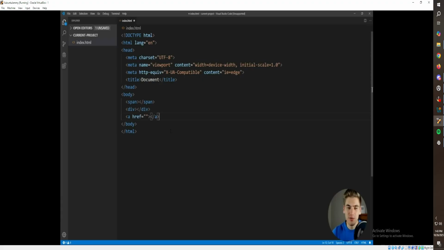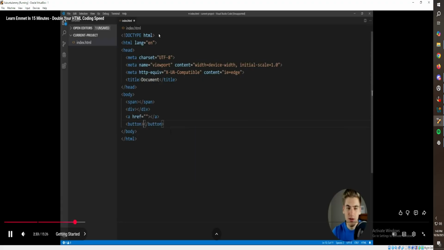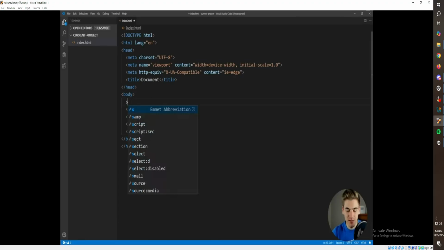And we can do this with pretty much any tag that you can think of. For example, a button, and the list goes on and on. And that alone will already save you twice the time because you don't have to type the closing portion, so you only have to type all opening elements. You can actually do much more.